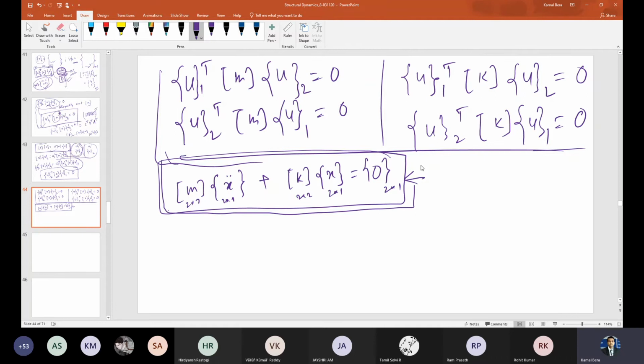Is this a 2 equation or 4 equation system, or how many equations? We are considering 2 degrees of freedom, right? It is 2 equations, right? That you already discussed, right? So these 2 equations are coupled or uncoupled? Can you solve them individually?